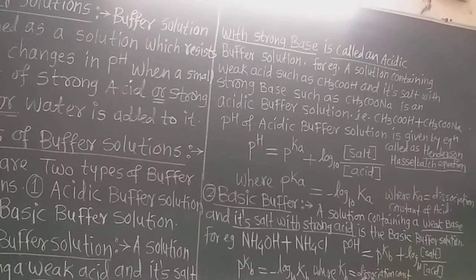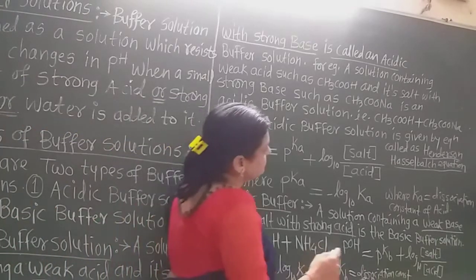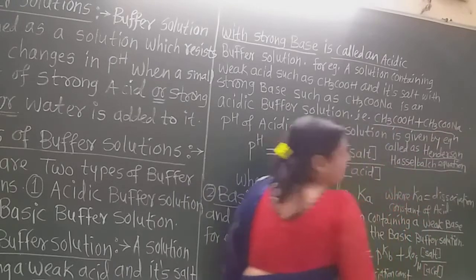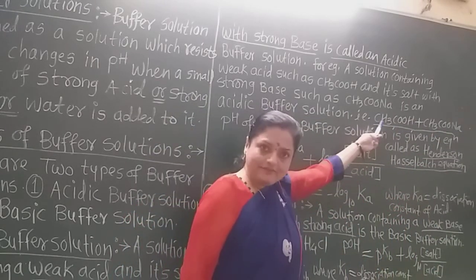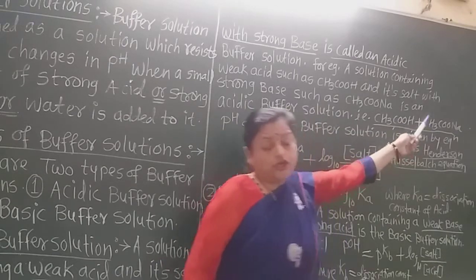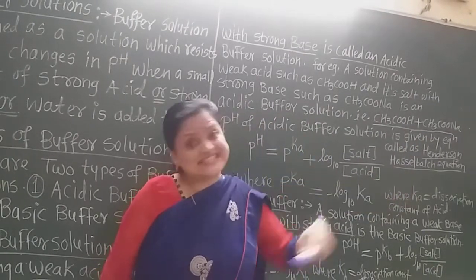Now you are seeing that in this acidic buffer, that is CH3COOH and CH3COONa, there is 50% acetic acid plus 50% its salt with a strong base. Now this sodium acetate is the salt.